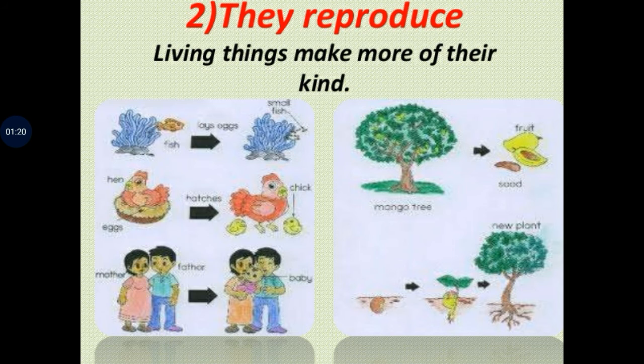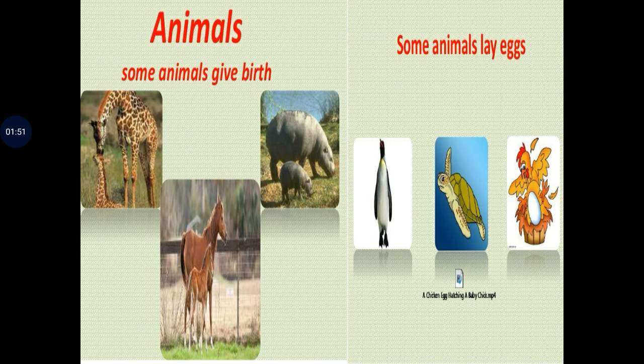Second, they reproduce. Living things make more of their kind. Some of the living things lay eggs and some of the living things give birth to young ones. And a new plant grows from a seed. Some animals give birth to their young ones. For example, deer, elephant, horse, rhinoceros are all animals which give birth directly to their young ones.